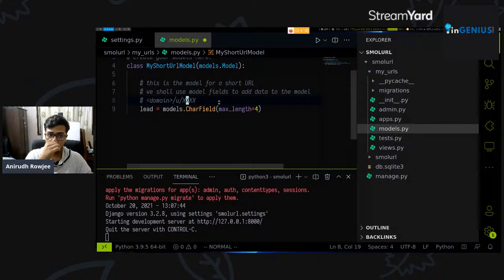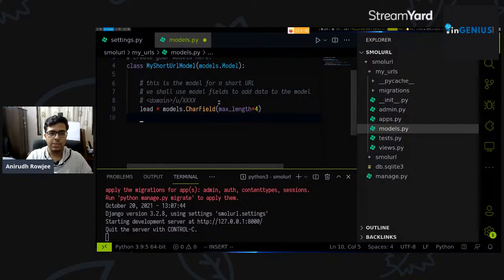So let's say we've got a lifespan of 10,000 URLs on this URL shortener. Obviously, there are different ways to ensure that these things will be allocated uniquely, but as of right now, we'll just be manually allocating different leads to each specific URL we want to shorten. So we say a lead is a character field that has a maximum length of 4. That's how you should read it.